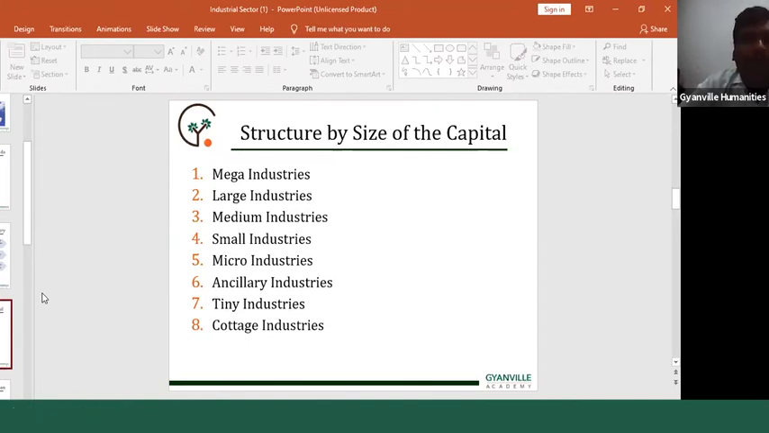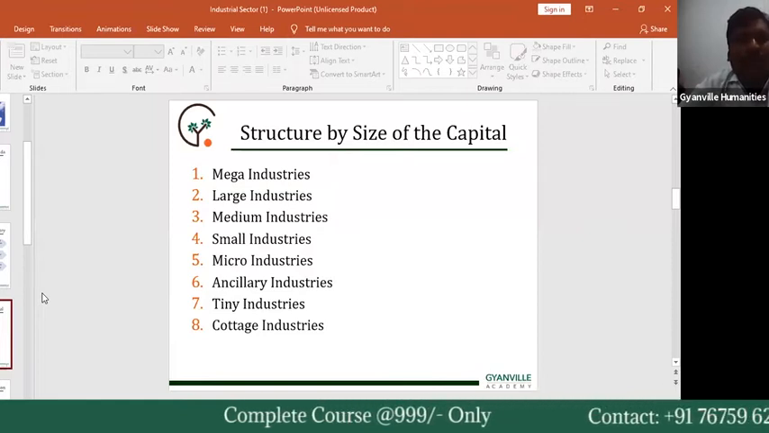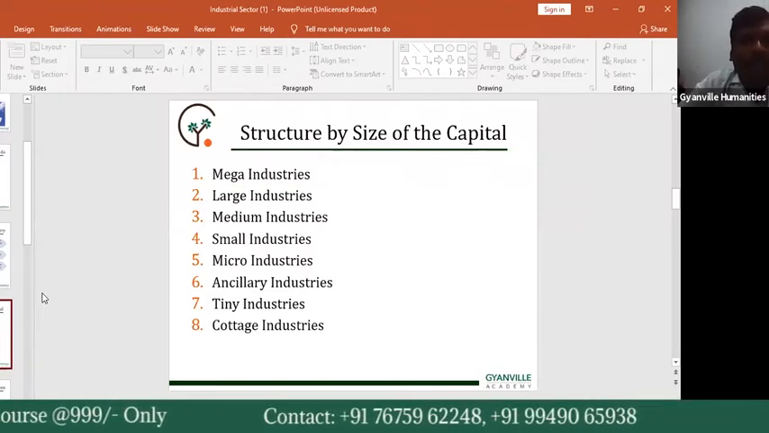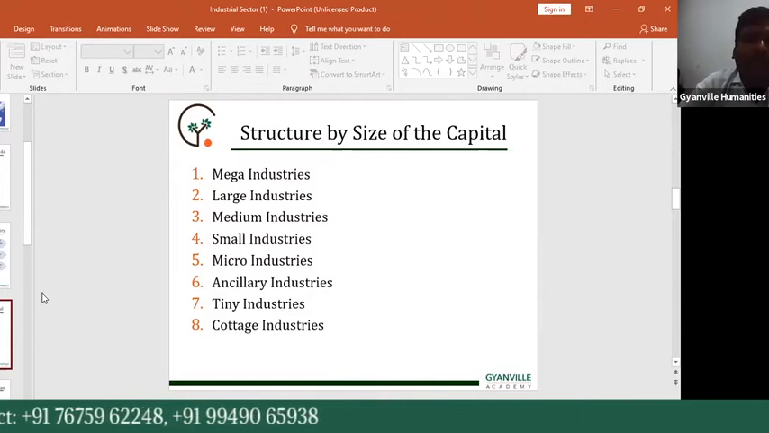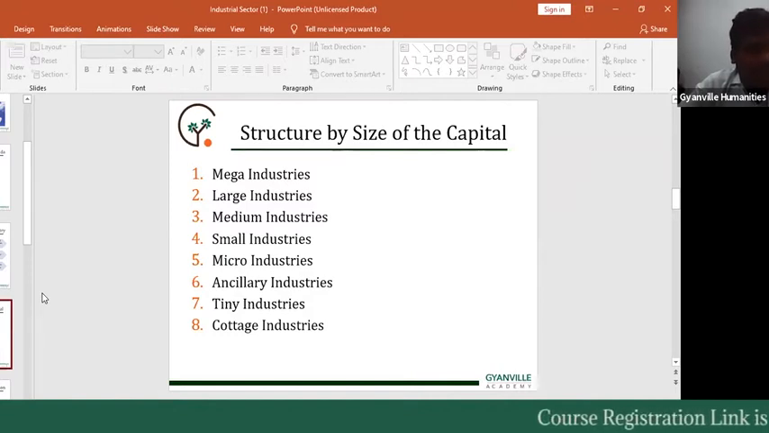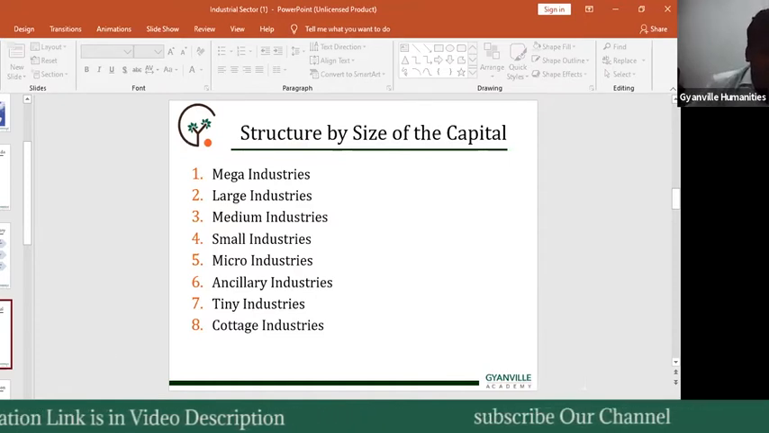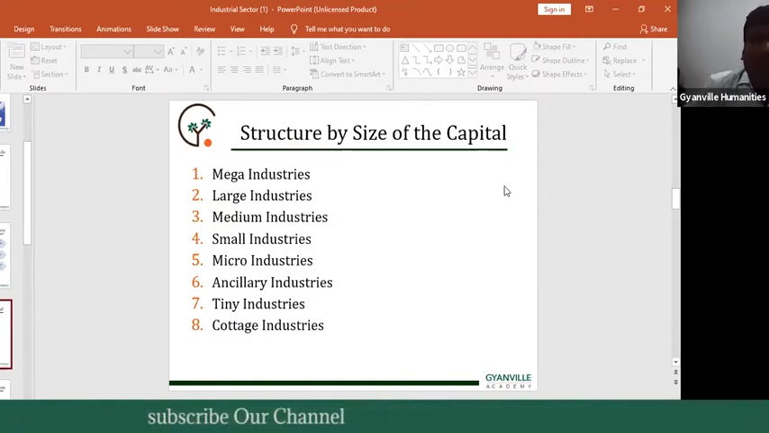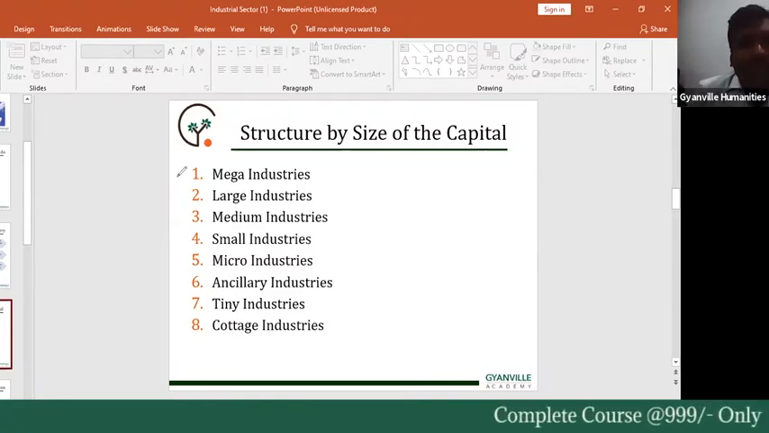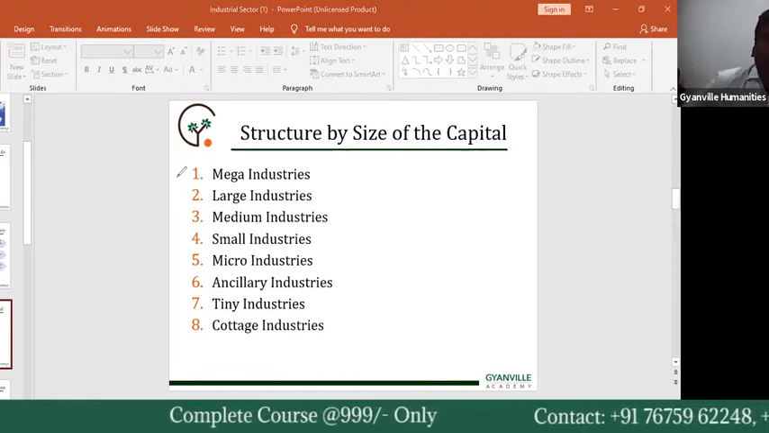When organizers or producers produce the commodities, they follow capital related activities. So the categories are based on this classification. The first one is the mega industries. Mega industries are those with the highest capital invested in industries.